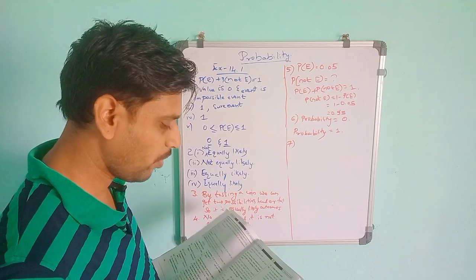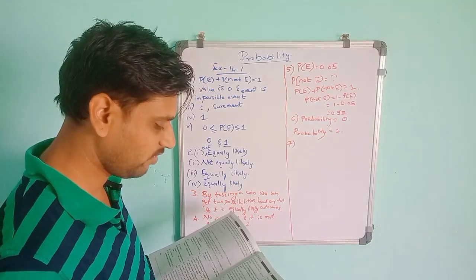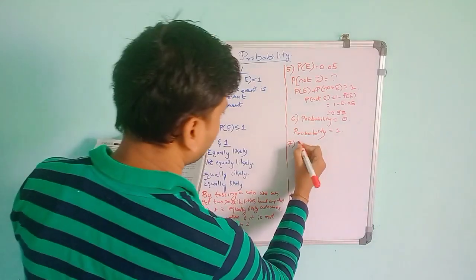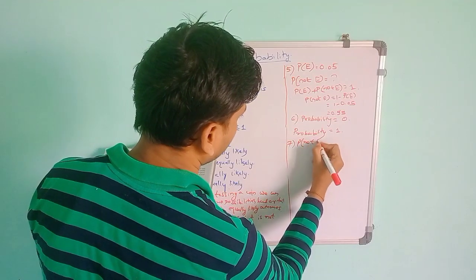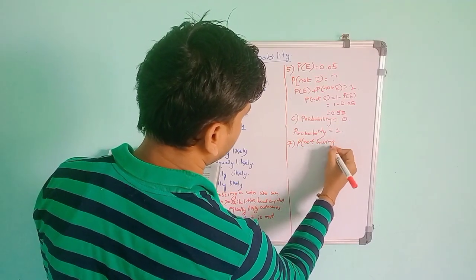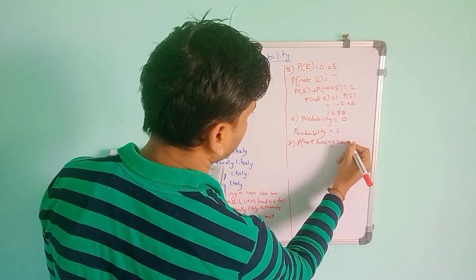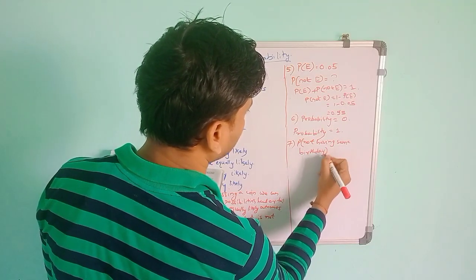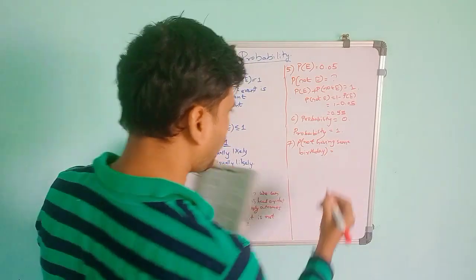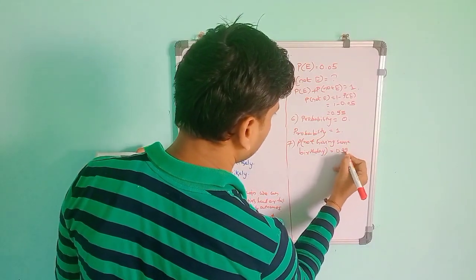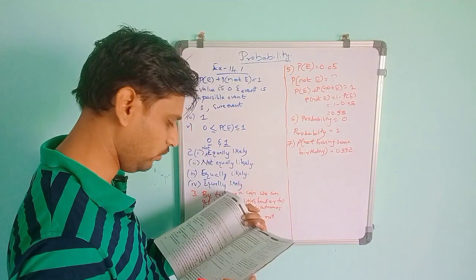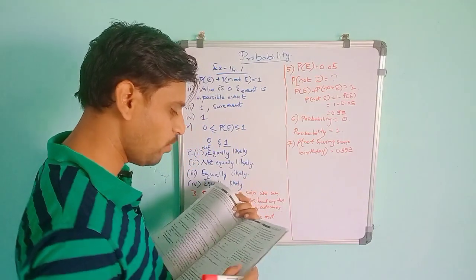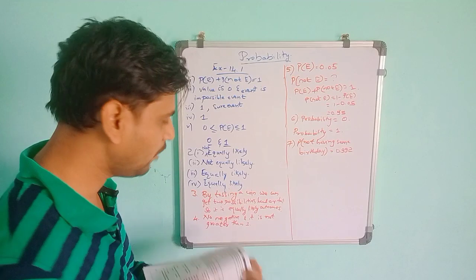It is given that in a group of 3 students, the probability of 2 students not having the same birthday is 0.992. They asked you to find the probability that these two students have the same birthday.